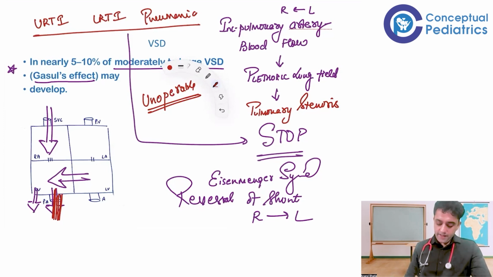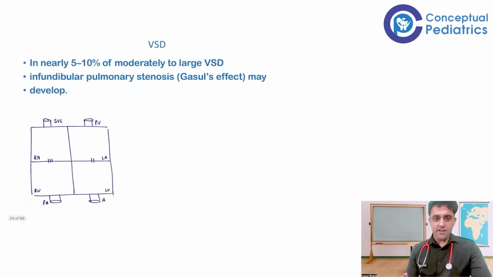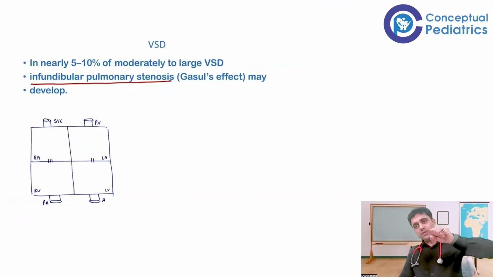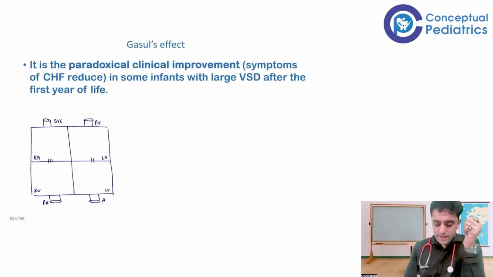The child is getting pulmonary stenosis, or I can say pulmonary vascular disease. So this is a very important point known as Gasul's effect, where there is an infundibular pulmonary stenosis that may develop, or I can say there is a paradoxical clinical improvement.